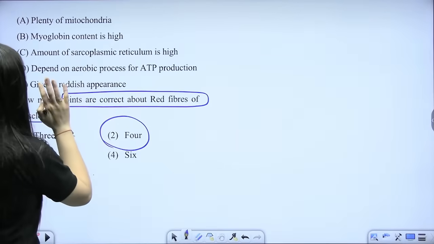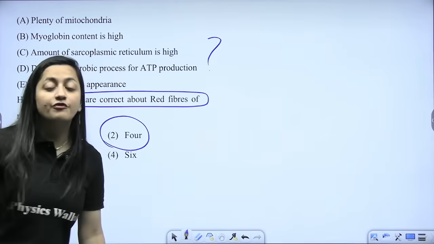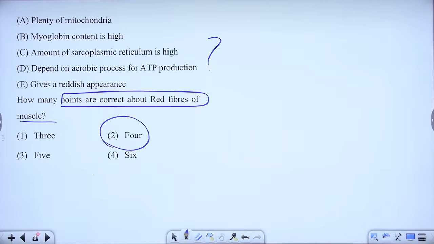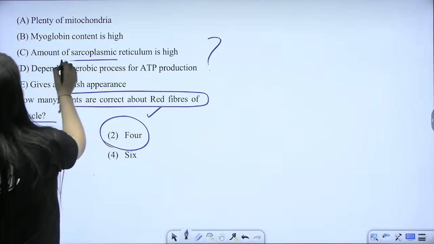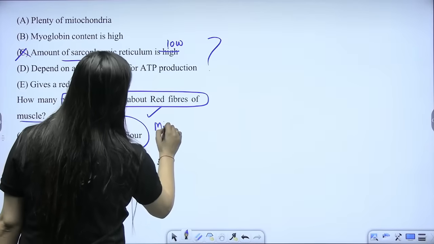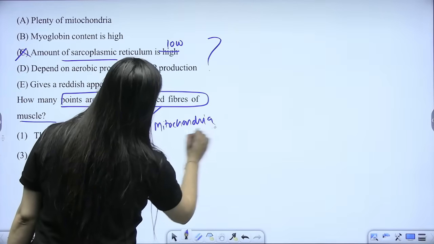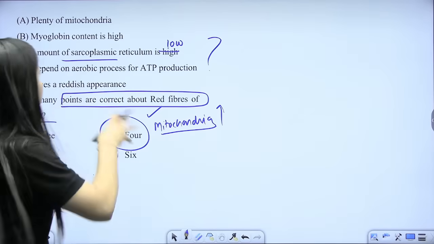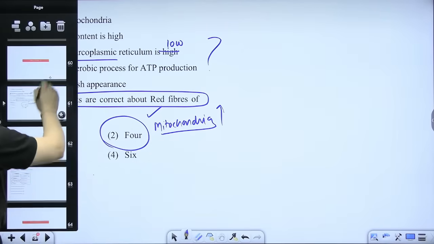So 4 statements are correct. Now my question is, which one is incorrect? You never know, they might ask that in the paper. Tell me, what should be there? Beta, let me tell you, the amount of sarcoplasmic reticulum being high is incorrect. In their case it is going to be low, and rather mitochondria is going to be high. So mitochondria is more, but the sarcoplasmic reticulum is going to be low. That is why 4 statements are correct.